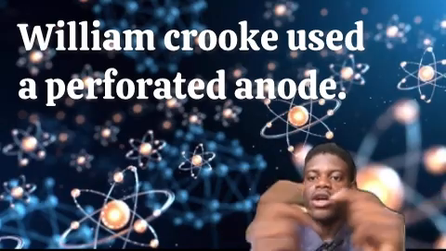I know that during the experiment, he used a perforated anode. That's something you should note. He used a perforated anode, and the ray was coming from the cathode. So he named them cathode rays, which were later called electrons.